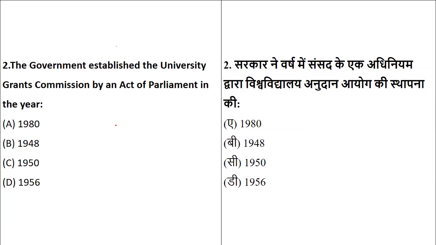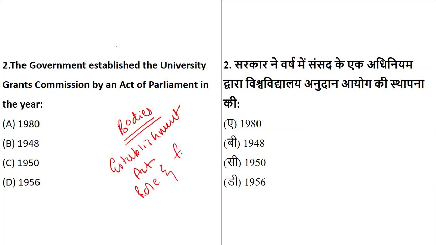I've told you very clearly, when you talk about certain bodies in higher education, yesterday also when I took MCQs, I was very clear: their establishment years, the years of the act, and their roles and functions. You have to be very clear about these facts because these questions are definitely there, either in the form of code questions or match the following.